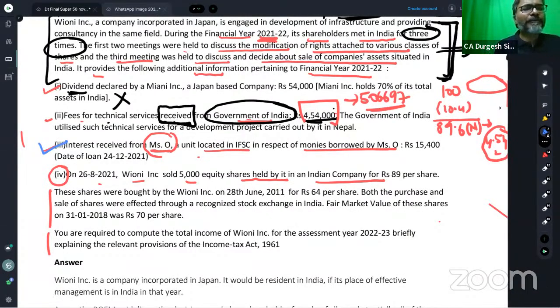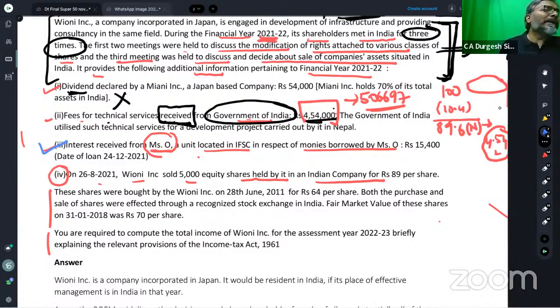Interest received from Mrs. O, a unit located in IFSC, in respect of money borrowed by Mrs. O. How much is that? Rupees 15,400. Charuta, nobody is aware of this particular adjustment. What to do? Ultimate question, students. Students, the answer to that is this.